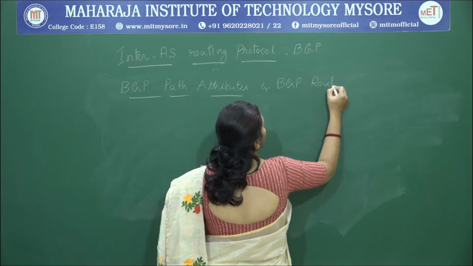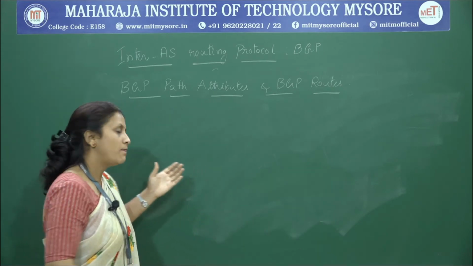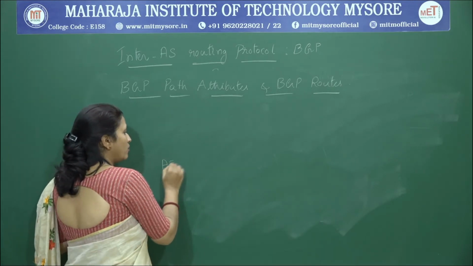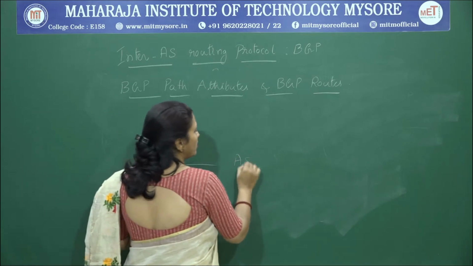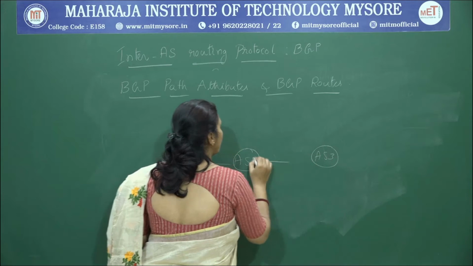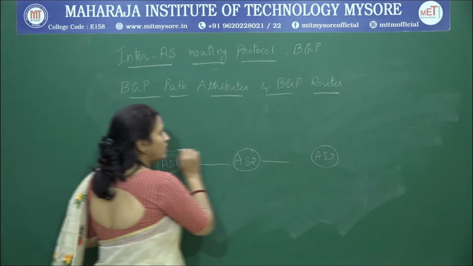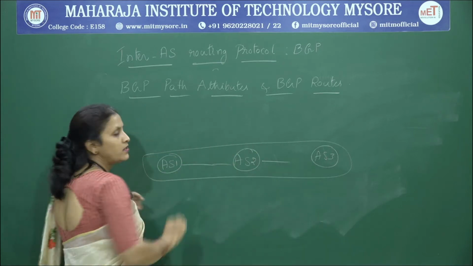What do we mean by this? When I say I am forwarding a packet from one autonomous system to another autonomous system, it will pass through various routers. This entire thing is called a path, isn't it?